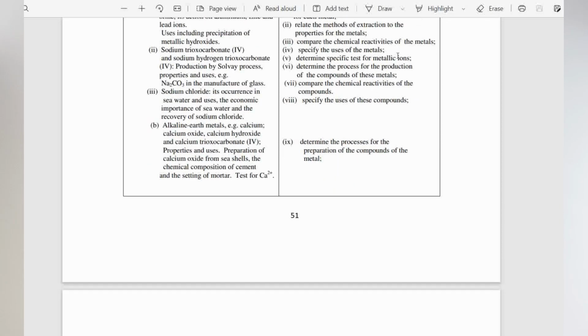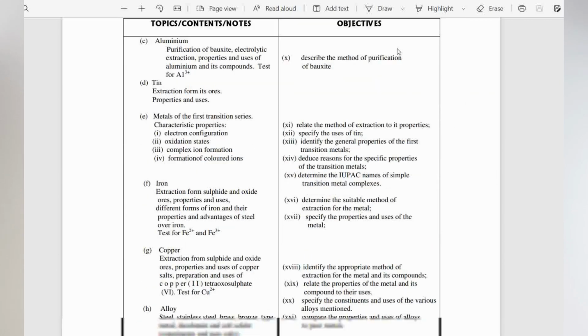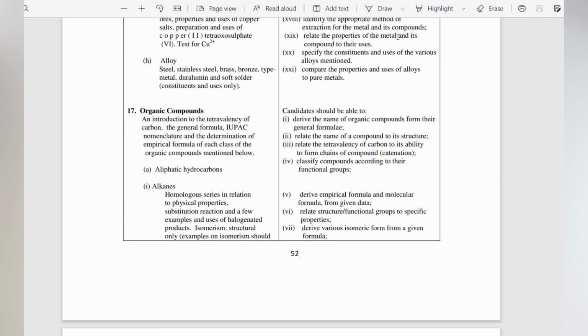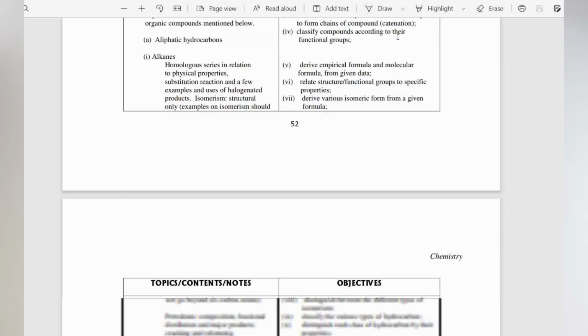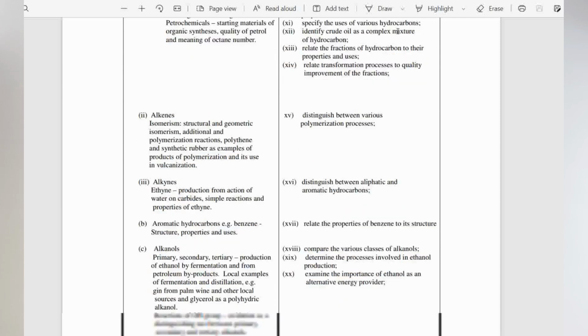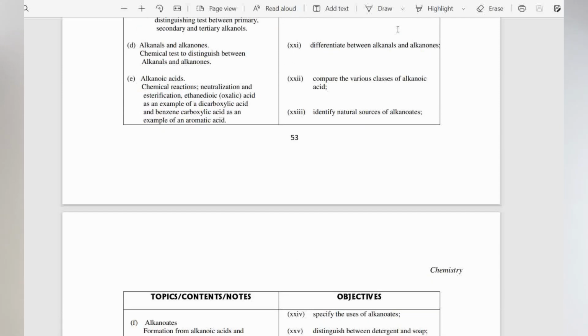And lastly, 17 is organic chemistry or organic compounds. So that's about it for the chemistry syllabus.